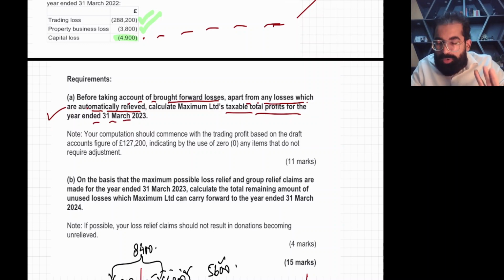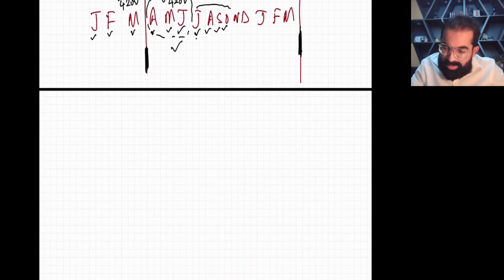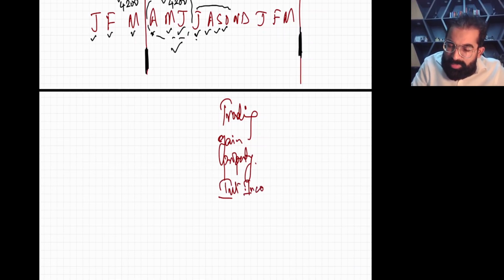Now hold. They are asking TTP, taxable total profit. Taxable total profit means this. Wait. First, you need to calculate trading profits. Then you need to calculate gains. Then property income. Remember your lectures, property income. Then you need to calculate interest income if there is any. Now you will calculate total profits.